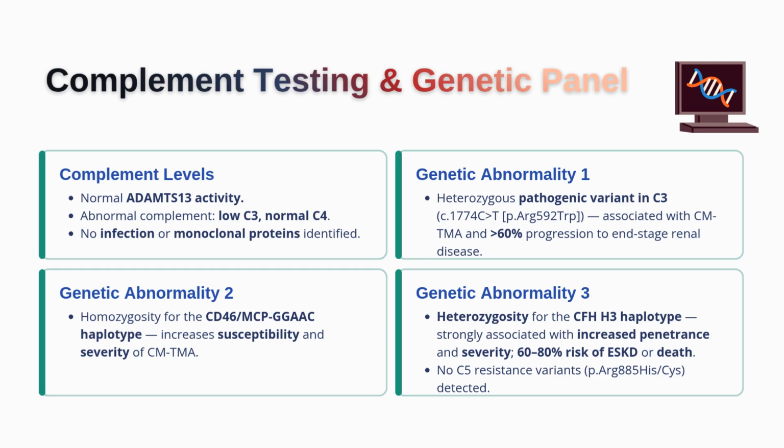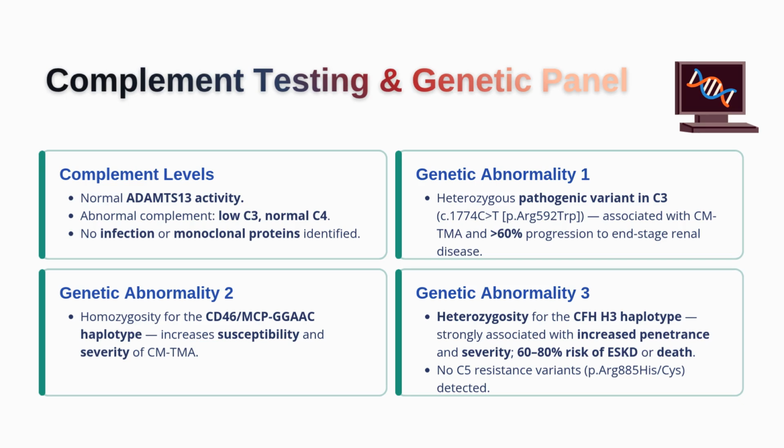This also explains why some patients remain subtle for years and then suddenly worsen. The genetic predisposition may be present for decades, but the clinical disease only becomes visible when the cumulative burden finally crosses a threshold. One very important practical point is that no C5 resistance variants were identified. That matters because it means the patient would still be expected to respond to C5-targeted therapy such as eculizumab and ravulizumab. And at the end, the complement profile and genetic testing didn't just confirm the diagnosis, they also explained the mechanism of disease and guide the choice of treatment.